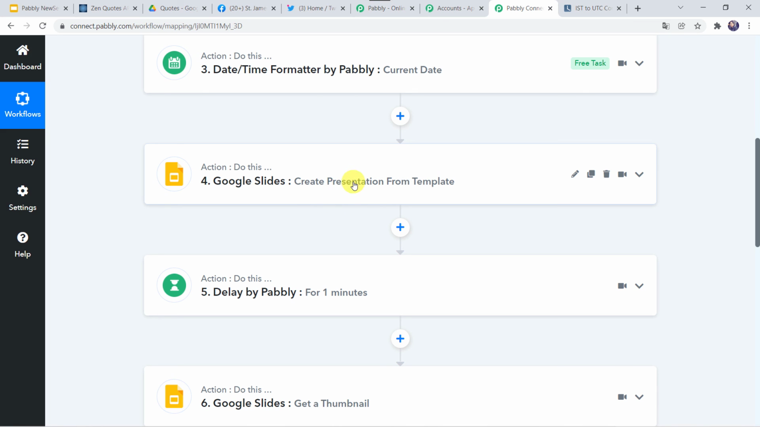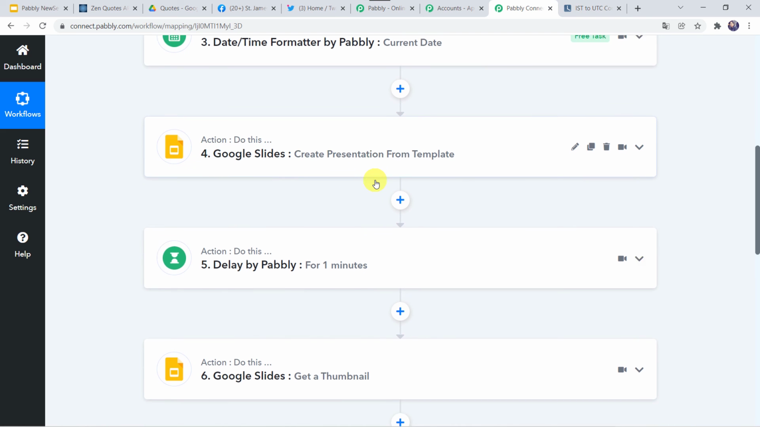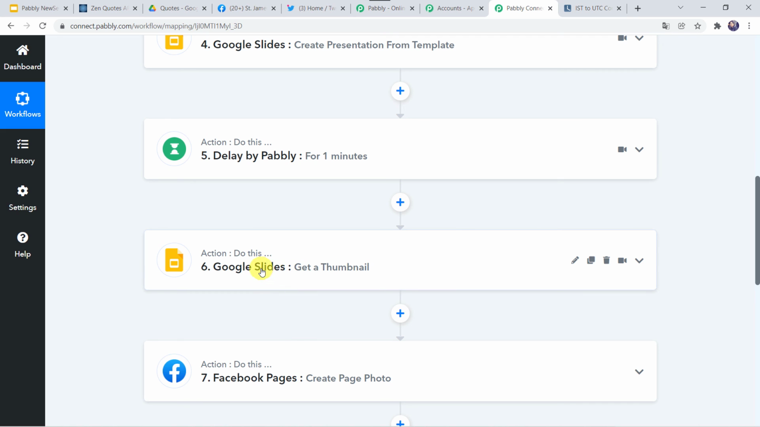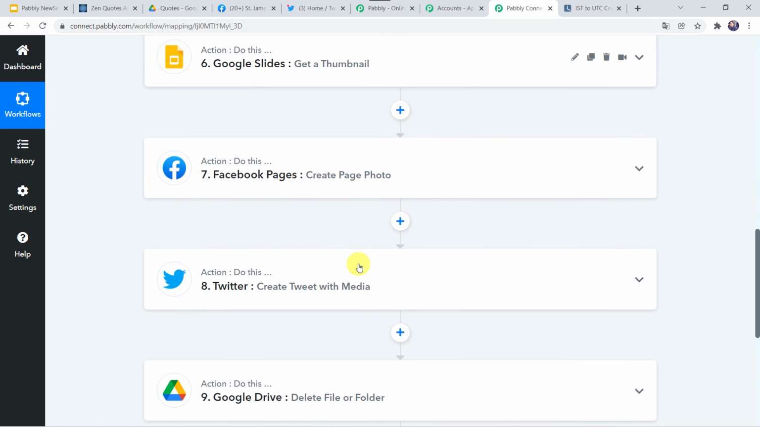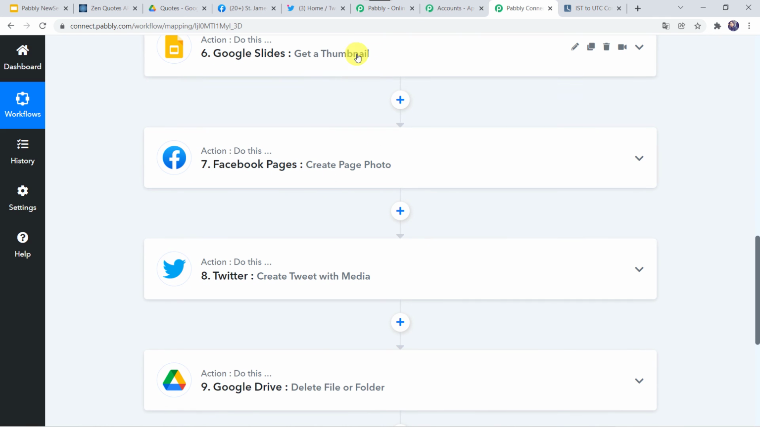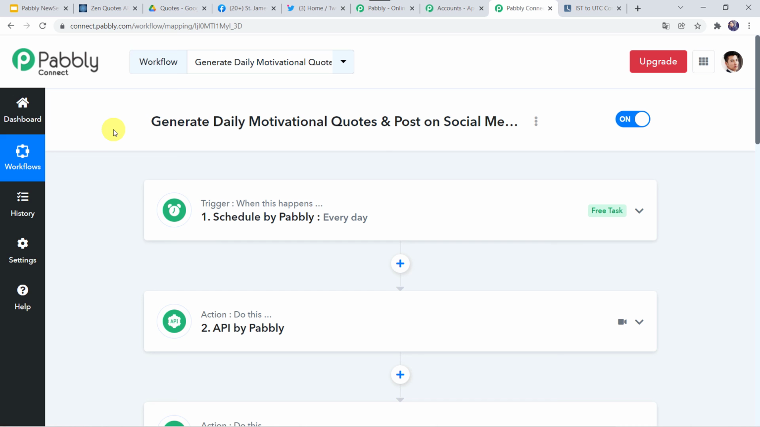Okay, we have created a new file which should be shared on the social media platform. Okay, and here we have applied the delay for 1 minute just because sometimes the presentation may take time to get created from the Google Slides over here. Then we have used the Google Slides to create a thumbnail so that the image should be shared on the social media platform. Then we have shared the particular file or the image on the social media platforms, that is on Facebook pages and Twitter. And once the motivational quote is published on the social media platform, we have deleted the file from the Google Drive. And in this way, we have created a successful integration using Pabbly Connect.